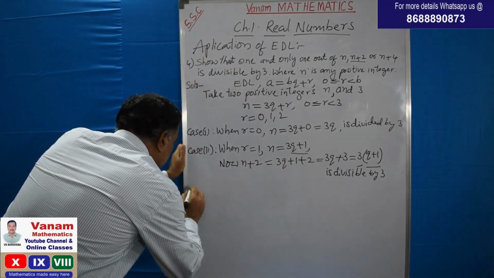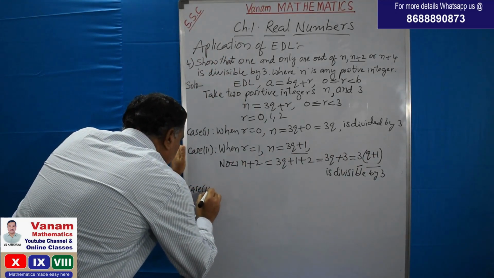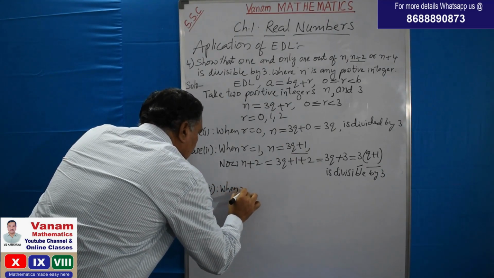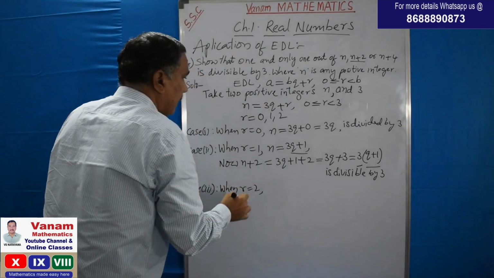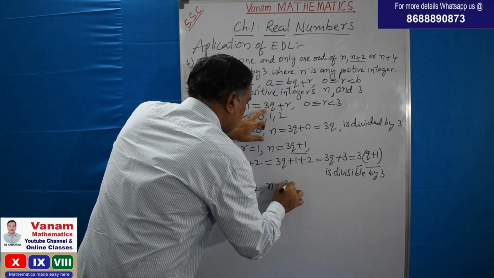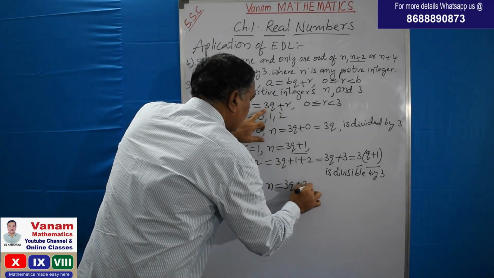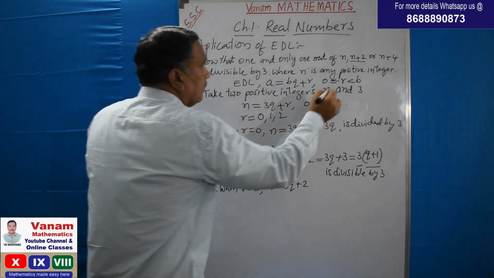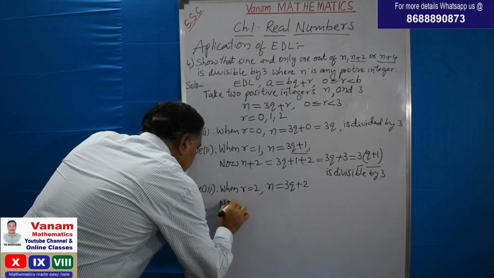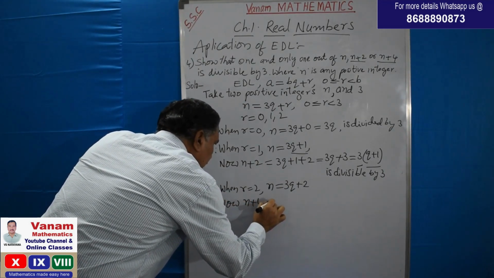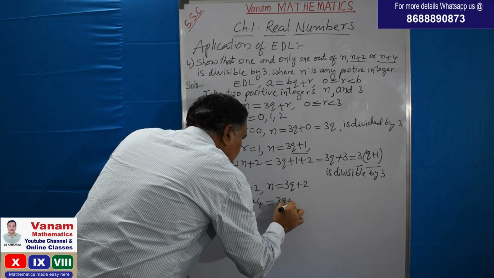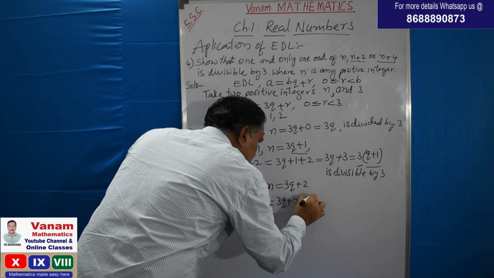Now case 3, that is when r is equal to 2. That is n is equal to, what do you get? 3q plus 2. Now next one, what do we have to prove? n plus 4. Now the value of n plus 4 we are finding. n plus 4, what is n? 3q plus 2. So 3q plus 2, plus 4 as it is.